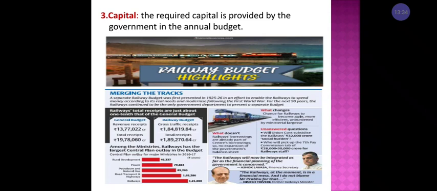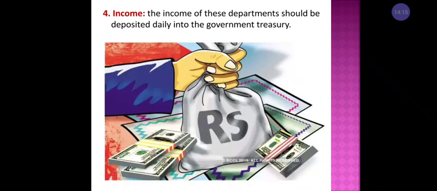Here you can see the railway budget. The central government allocates funds to each and every department that requires them. For example, in the year 2019, the railway department will get 20 crore rupees. Understood? The railway department can take these 20 crore rupees and segregate them within the department, and this we call capital. And next we have income.